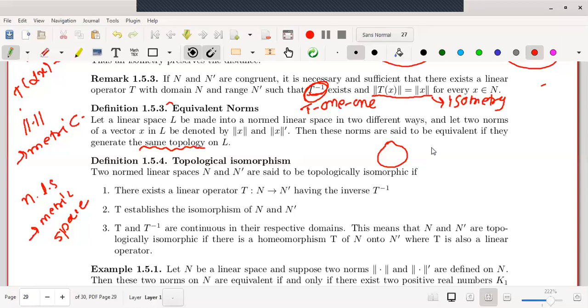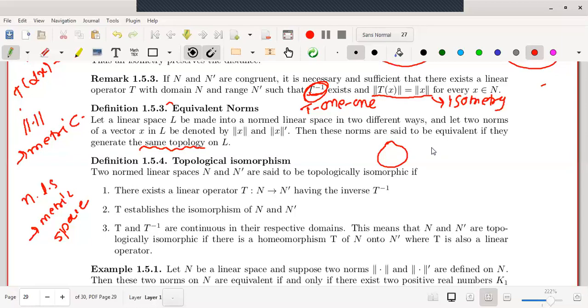We know the standard topology defined on R is generated by open intervals, and the usual topology on Rn is generated by open balls. Therefore, two norms are equivalent if and only if they generate the same topology.